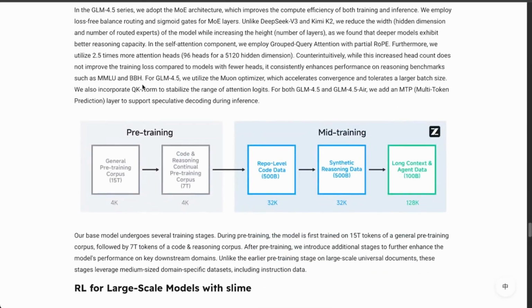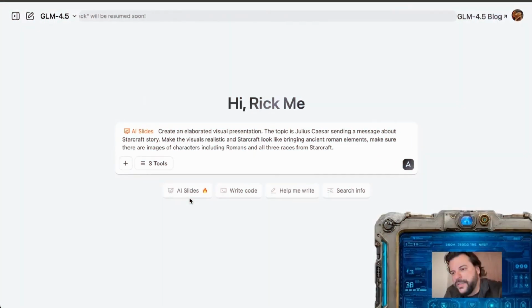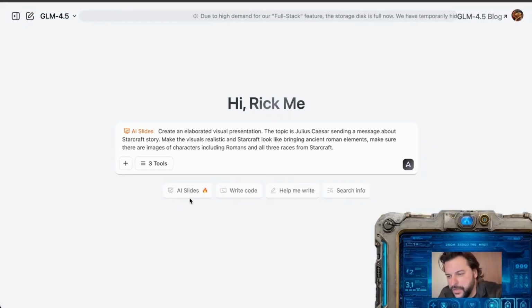And here we have a lot of information, right? Like pre-training, mid-training. So I already have a prompt here. I want to generate a slide because I really enjoyed their slides. I really thought Canva would be ahead in slides by using AI, but I do think that it did not happen because it's a little bit different, right? With Canva, you could go for the image generation to generate a slide, but then you do need to have more precision on the writing. So I believe that's going to be the challenge. And I'm saying that because Z, this tool right here, uses coding, and I don't think they generate images.